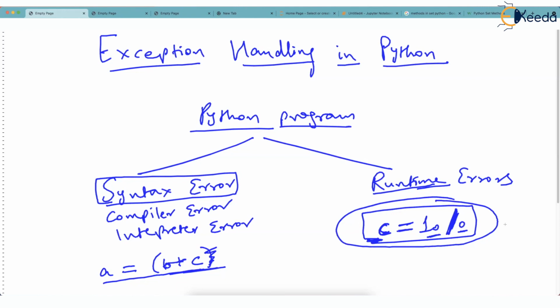Because it cannot run the line, it gives an error. And that kind of error, many times called a runtime error, is called an exception. Exceptions are situations that occur during execution if a line is grammatically correct, but it can't be executed by our machine.